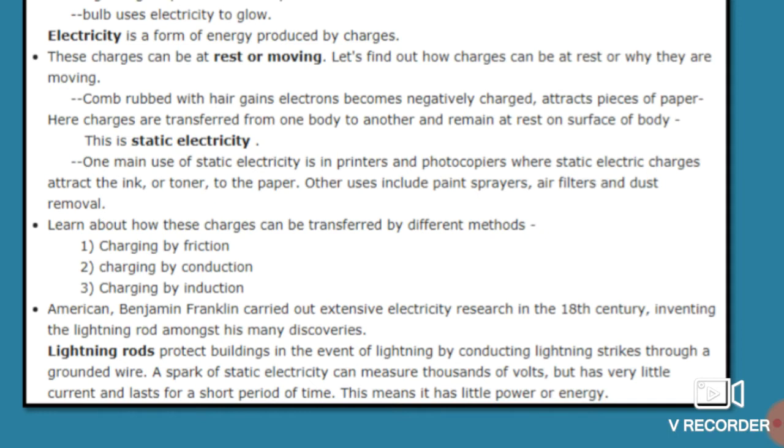This rod conducts the lightning strike through the grounded wire, and a spark of static electricity can be measured at thousands of volts but has very little current and lasts for a short period of time. See students, the spark formed during static electricity can be measured at thousands of volts, but it has very little current and lasts for a short period of time.